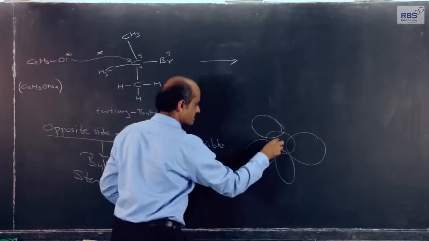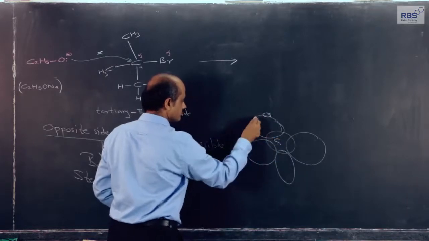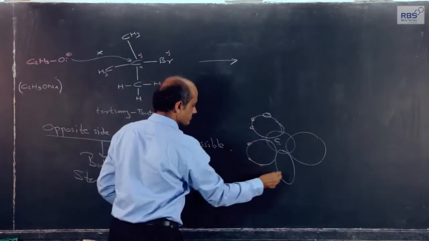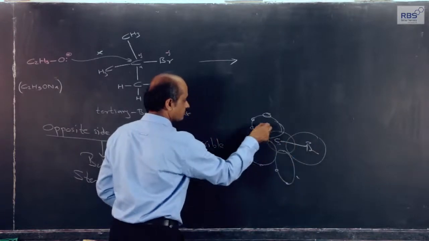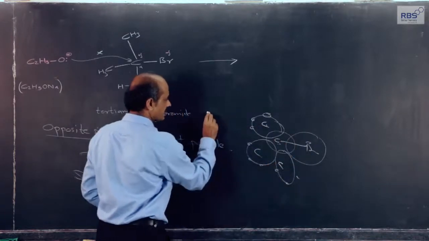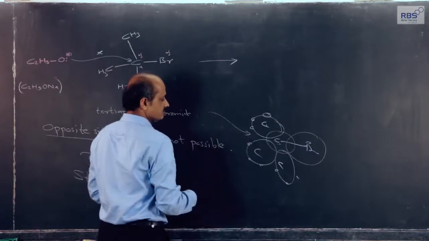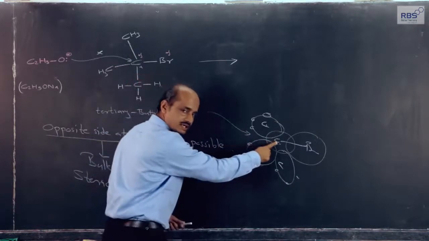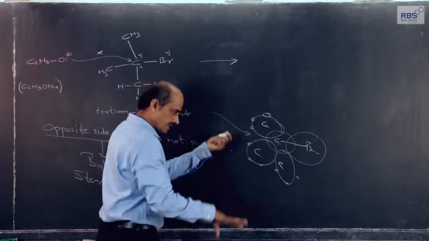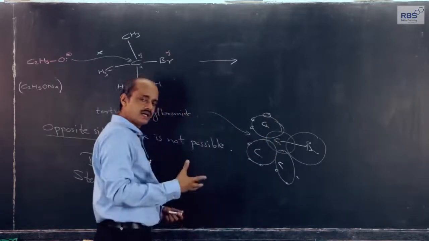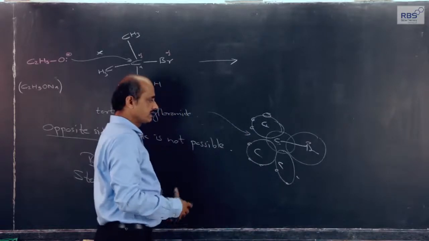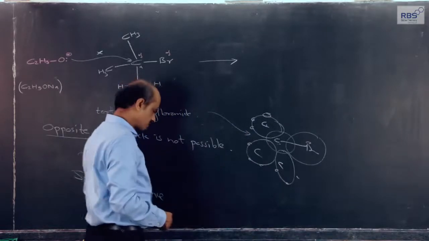They are overlapping with this alpha carbon, methyl groups, this bromine, methyl groups. Now, the attacking reagent, to approach this carbon atom, has to push the methyl groups and approach this alpha carbon atom, which will require very large energy, and therefore, it is very, very difficult.